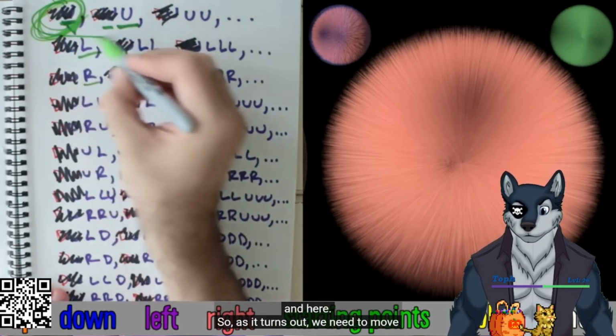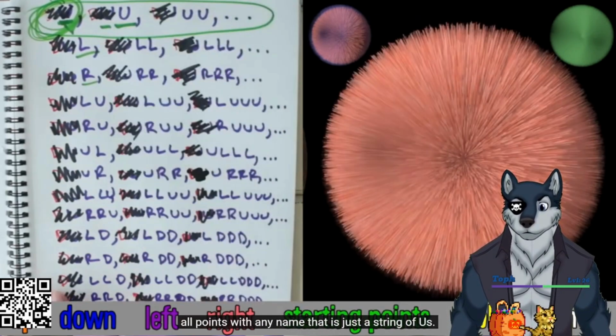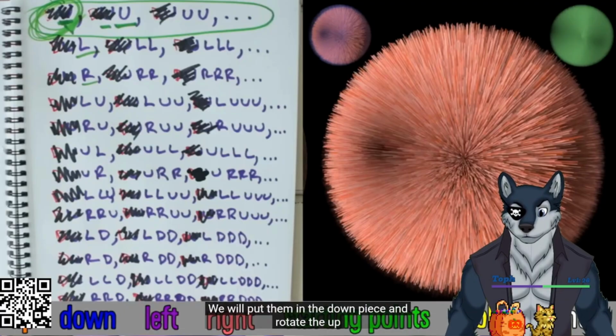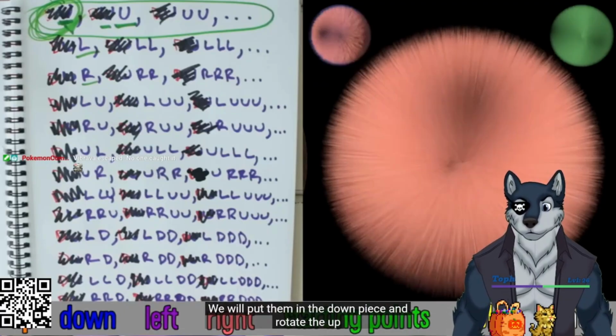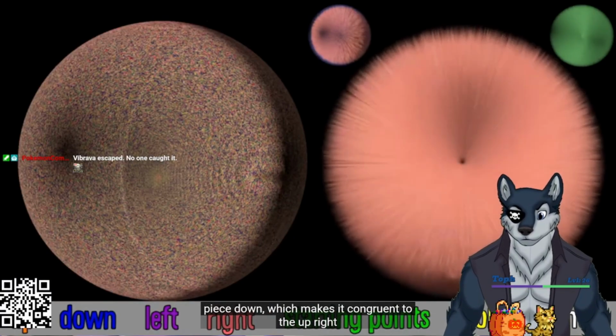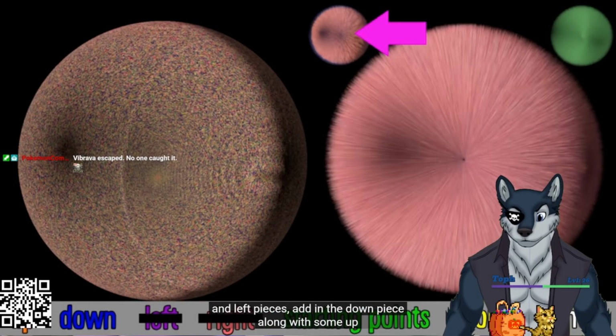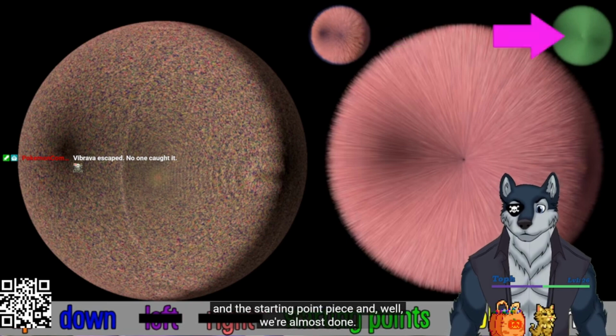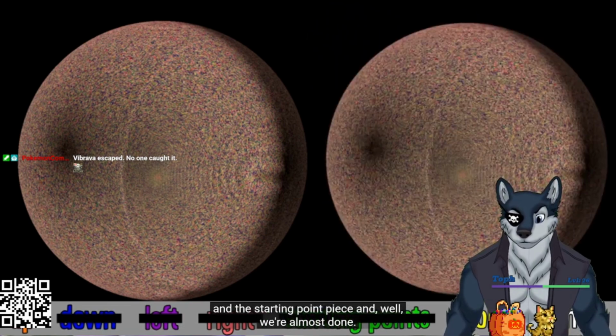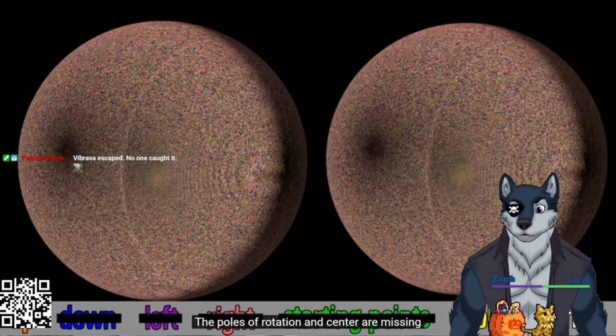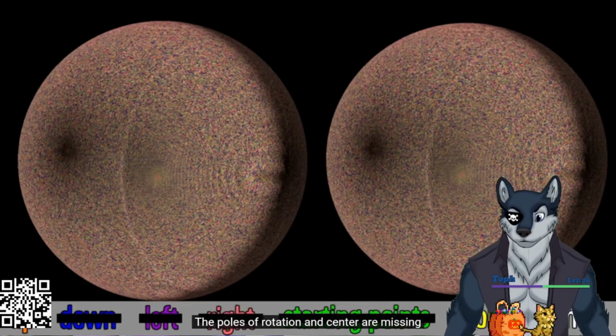So as it turns out, we need to move all points with any name that is just a string of U's. We will put them in the down piece and rotate the up piece down, which makes it congruent to the up, right, and left pieces. Add in the down piece along with some up and the starting point piece, and we're almost done. The poles of rotation and center are missing from this copy.